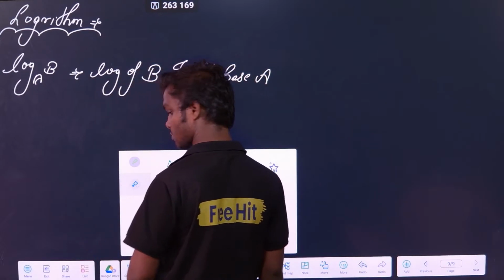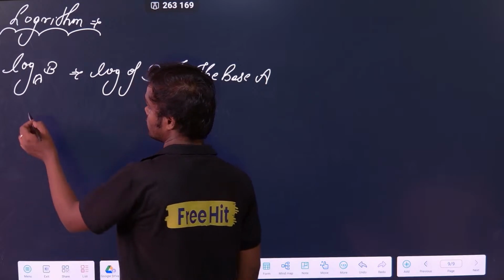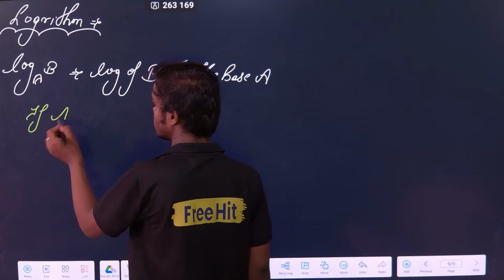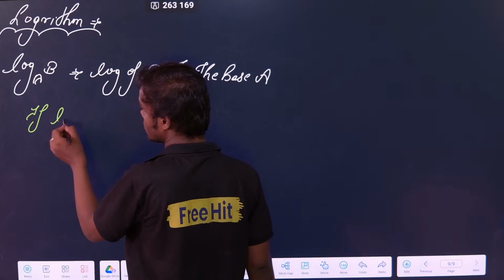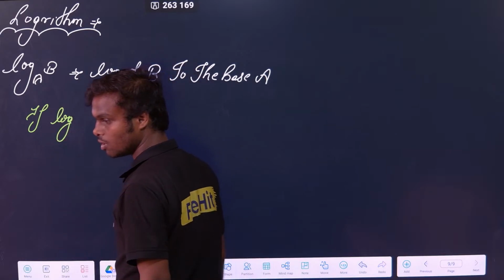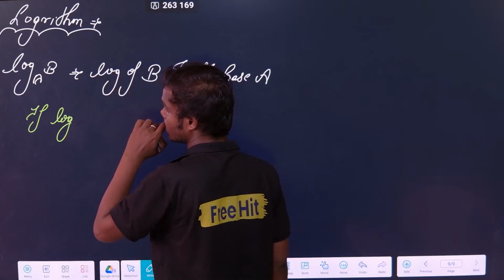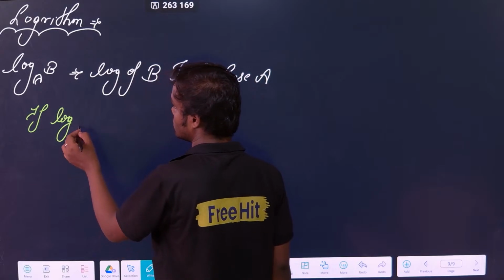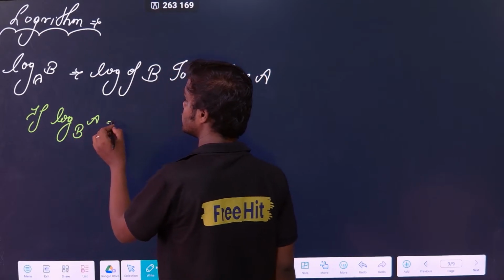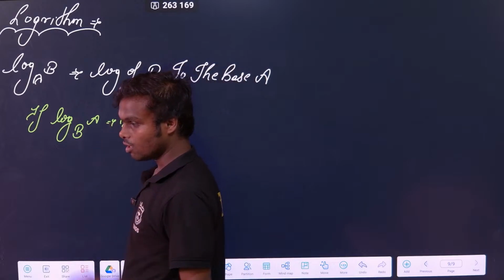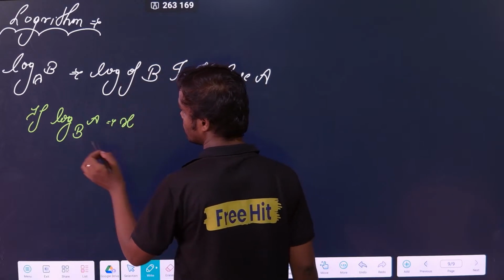Second thing, that is how to take the anti-log. Suppose log of b to the base a is equal to some x is given. Now how to take the anti-log? It is very simple.